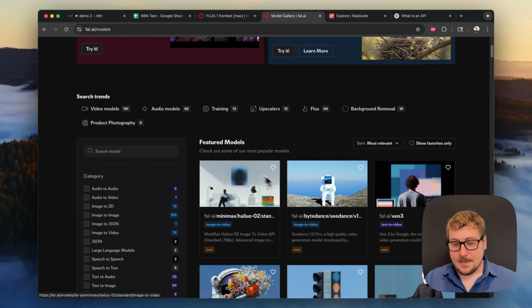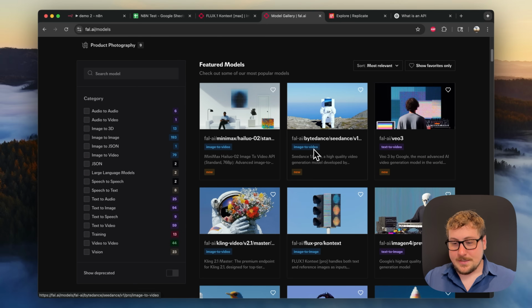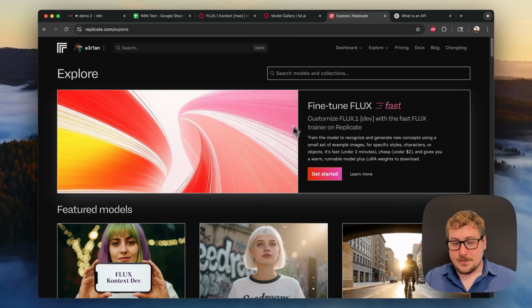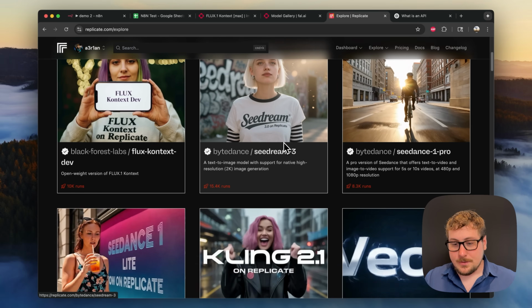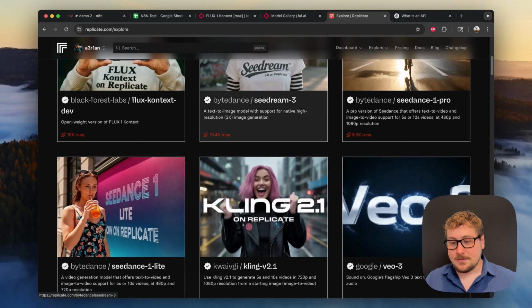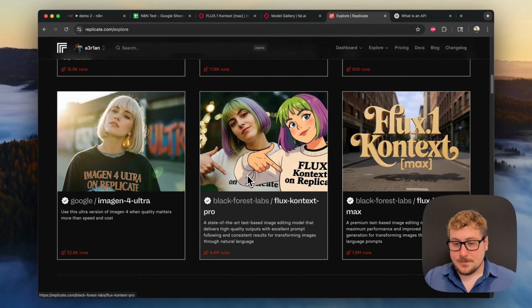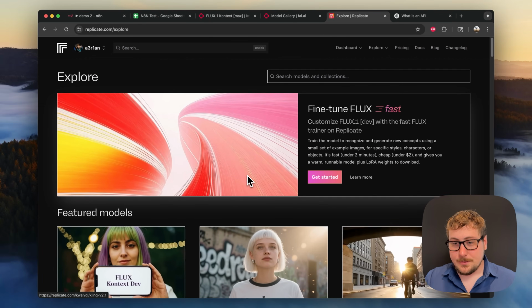So for example, we have Hailuo 2, ByteDance Seed, VO3, Kling 2, Flux Pro, and then pretty much all the same ones on Replicate too. You can kind of go with whichever one you want. In this tutorial, I'm going to go with FAL because I've had a lot of great experiences using that platform, but Replicate is great too.